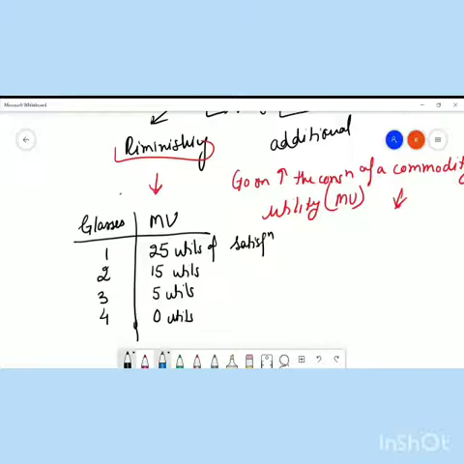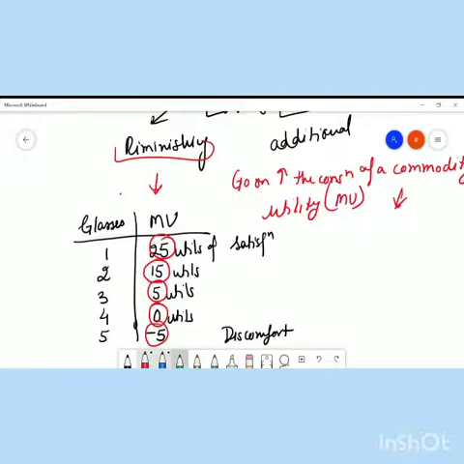Now the fifth glass. Somebody forced me to take the fifth glass also. Now it is not giving me satisfaction. Instead, it is giving me a kind of discomfort. It is known as dissatisfaction, and that's why the satisfaction will turn negative. Did you notice what is happening to the marginal utility? With the first glass of water I'm getting 25 utils of satisfaction, because after being thirsty for 5 hours it was like a great relief for me. Then the second glass, of course, 15, then the third glass 5, then 0, and then -5.